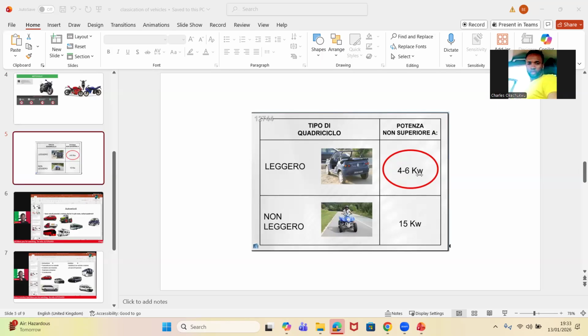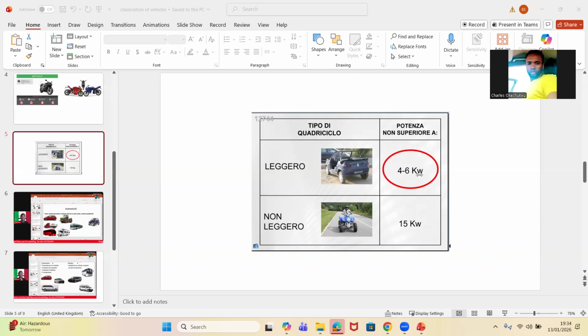Now guys, watch. When we discuss motorcycle, their horsepower, for a normal motorcycle, is 11 kilowatts. Now, when we start discussing quadricycle non-leggero, it is between 11 to 15 kilowatts. Please write it down and don't forget it. Is it clear now, guys?